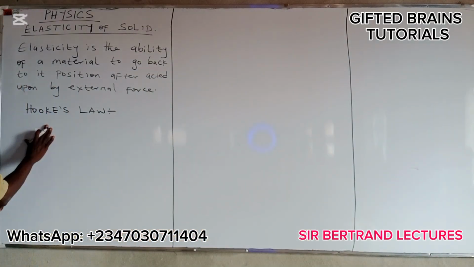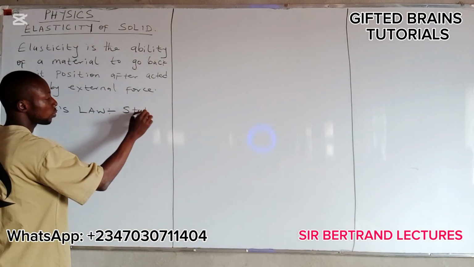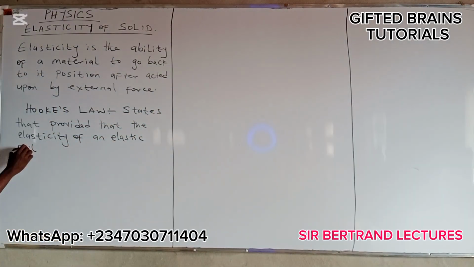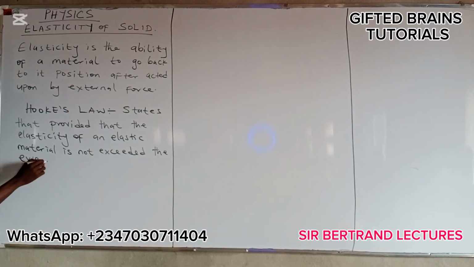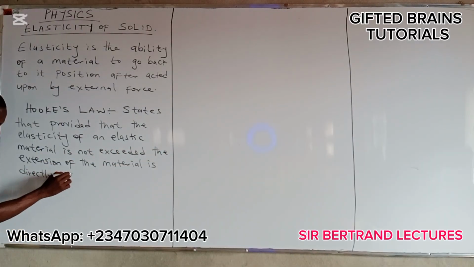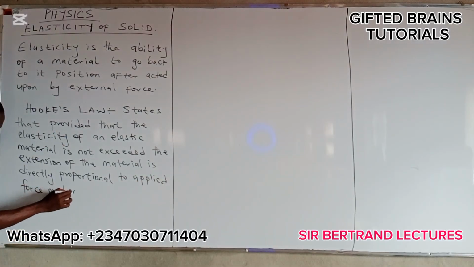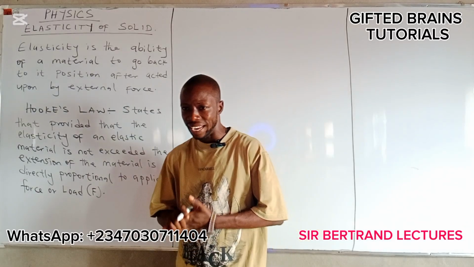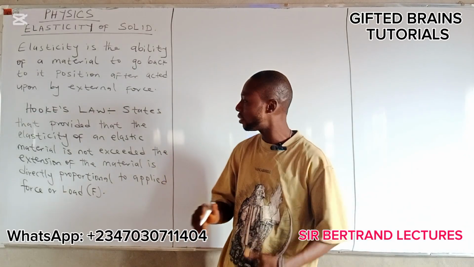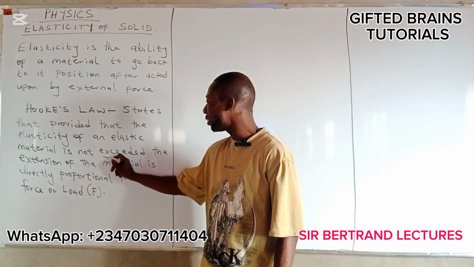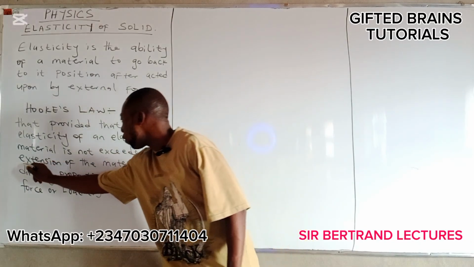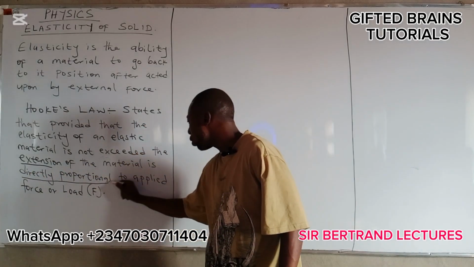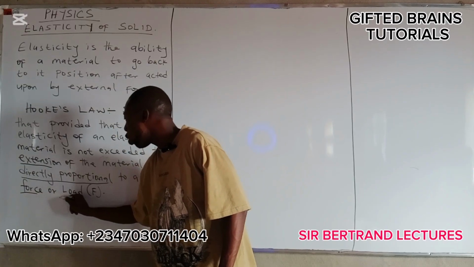So let's look at Hooke's law. Provided that the elastic limit of an elastic material is not exceeded, the extension of the material is directly proportional to the applied force or load.